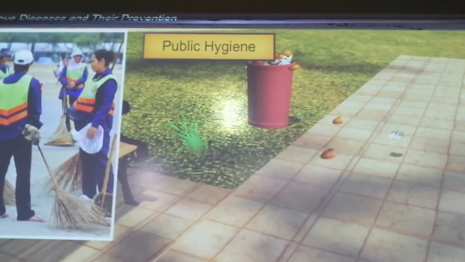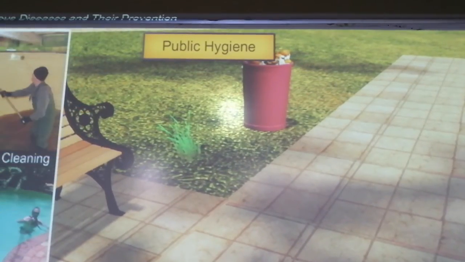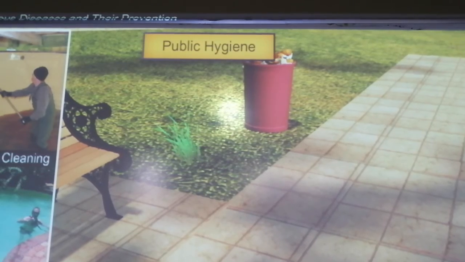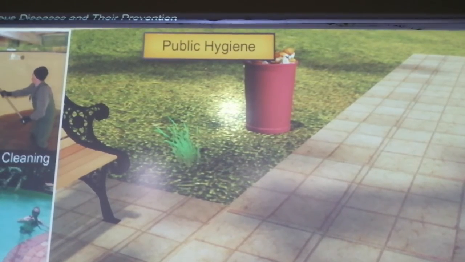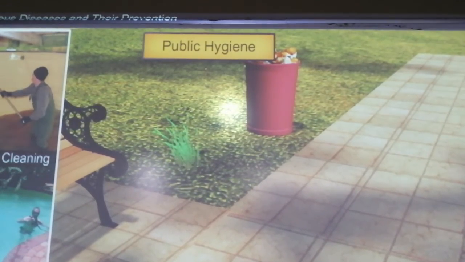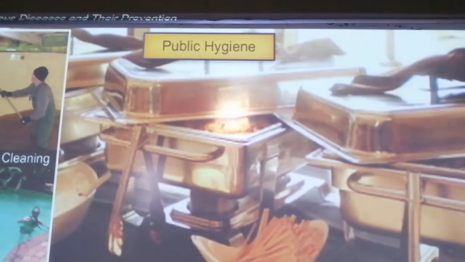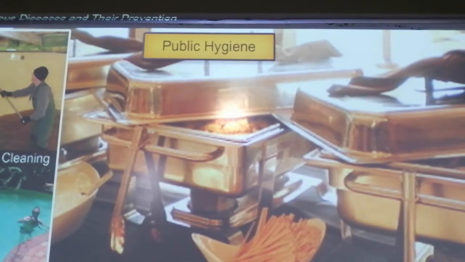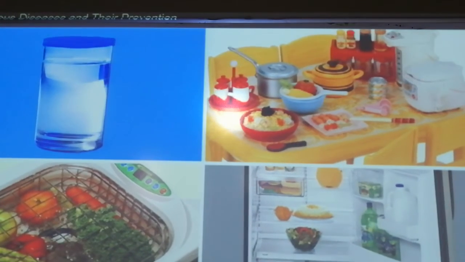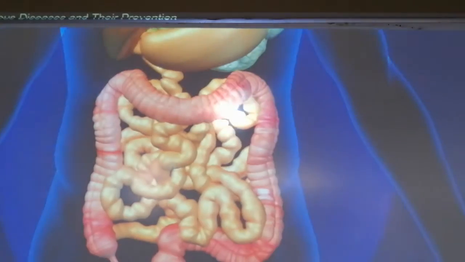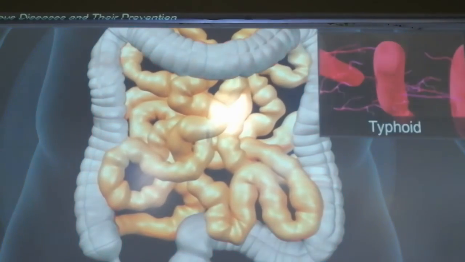You must clean the social environment, clean the cesspools, the tanks, the public areas, and through these measures we can actually avoid transmitting diseases. As for food, you should only consume food which is clean and hygienically kept, free from microbes.